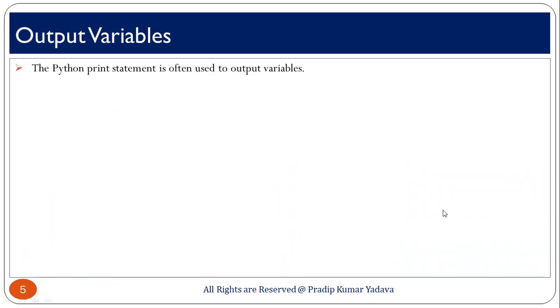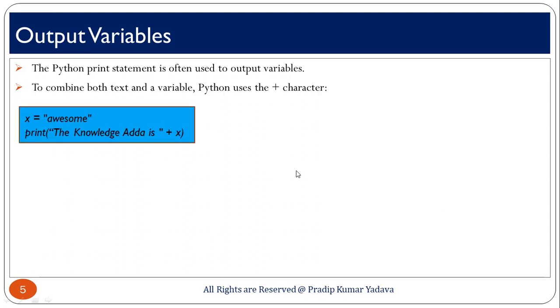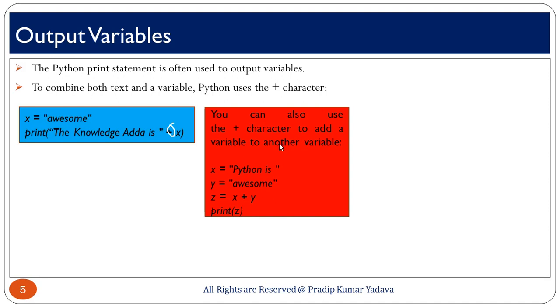So, these are some good points. Now, talking about output variables, the Python print statement is often used to output variables. Yes, if you want to see output, definitely by using print you can see. And if you want to combine both text and variable, Python uses the plus character. Here you can see the example, suppose x equal to awesome, and if you want to print Python is awesome, then you just have to use this sign and you can use it.